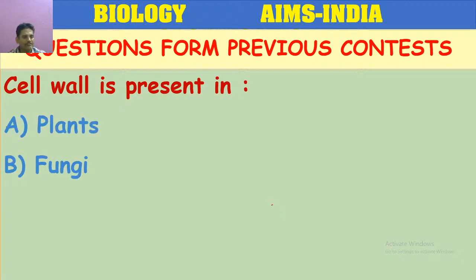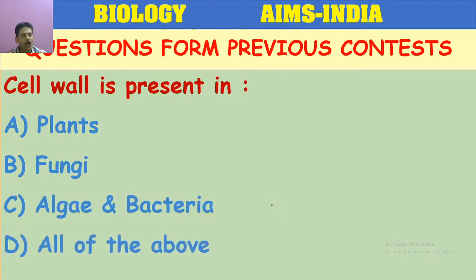Come on, now answer this question. Fungi, algae and bacteria, all of the above. The cell wall is present in plants, fungi, yes.